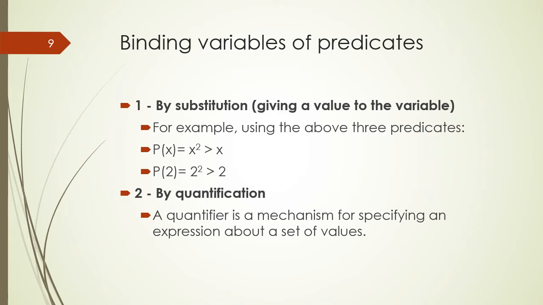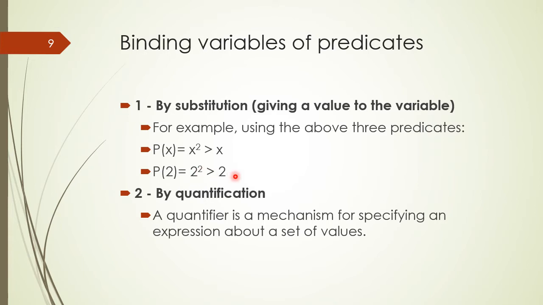For example, if we have a predicate P(x) is equal to x square greater than x, and if we substitute value 2 in place of x, then we get a statement 2 square is greater than 2, which is true.